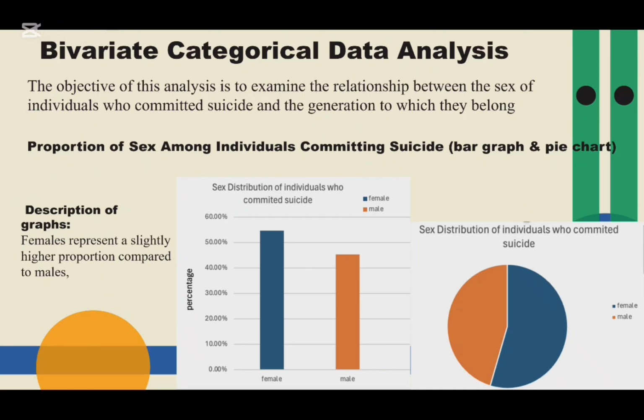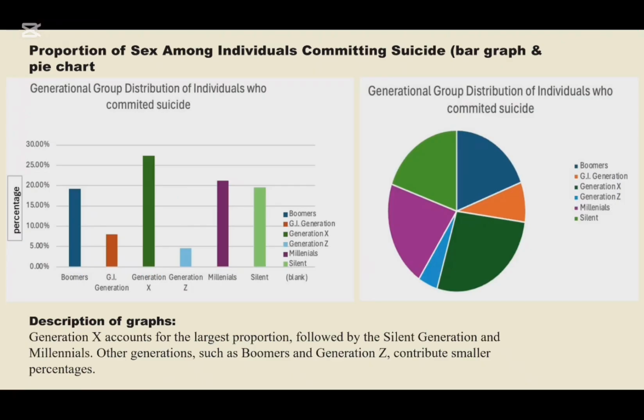Bivariate categorical data analysis. The objective of this analysis is to examine the relationship between the sex of individuals who committed suicide and the generation to which they belong. Proportion of sex among individuals committing suicide, bar graph and pie chart are shown. Females represent a slightly higher proportion compared to males.